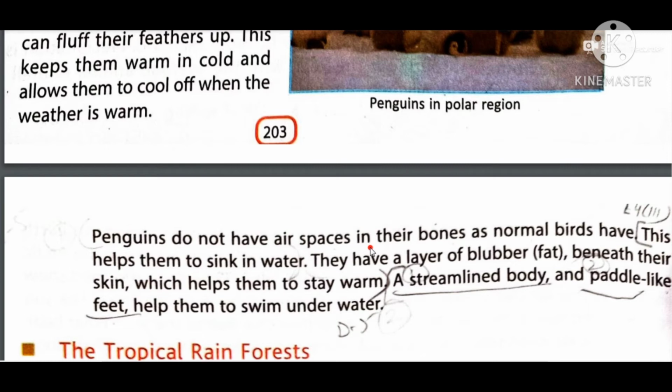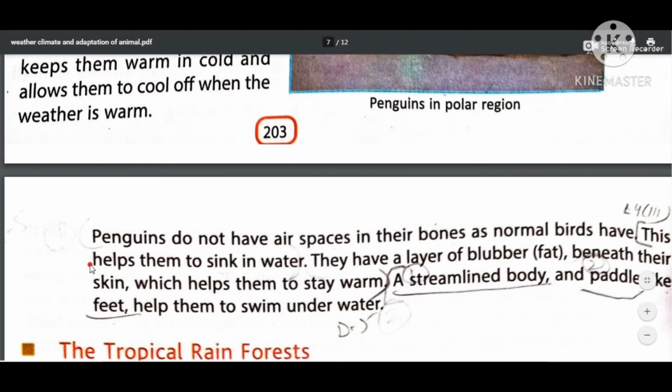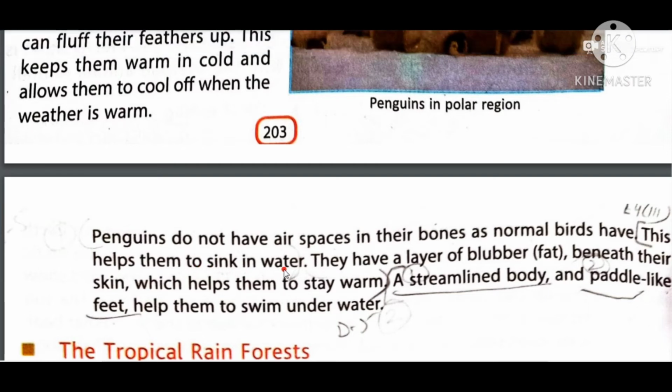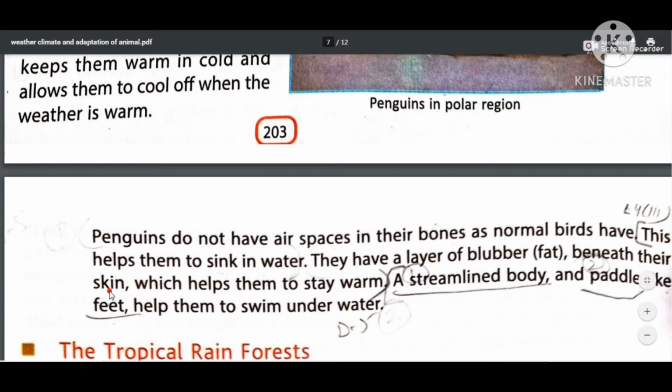But penguins do not have air spaces in their bones as normal birds have. This helps them to sink in water, which is advantageous for penguins. How? It helps them to sink in water, not to float. They have a layer of blubber, that is fat, beneath their skin, which helps them to stay warm.